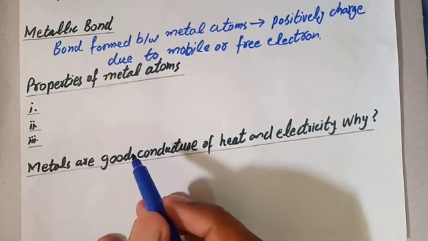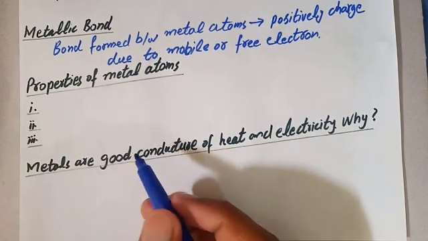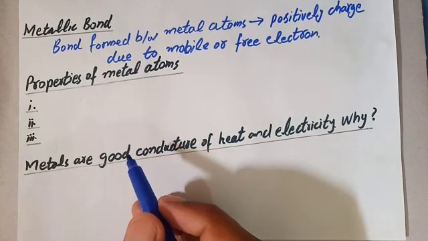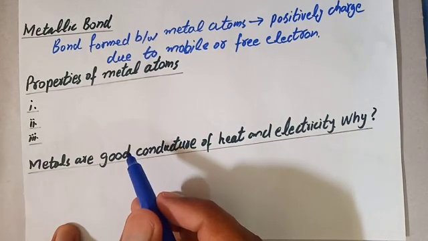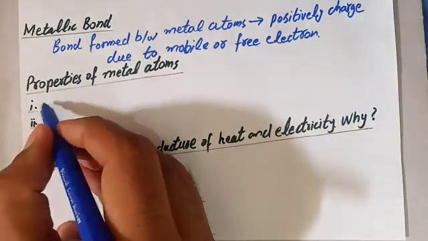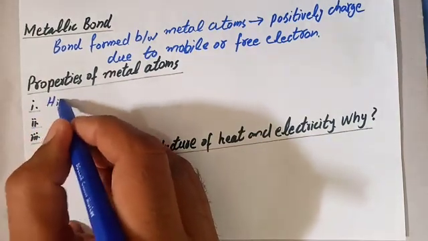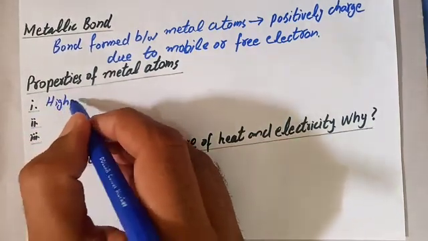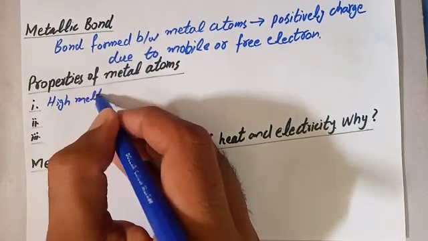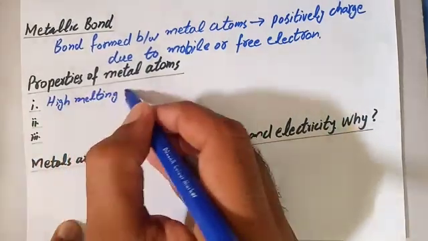So the next topic is properties of metals. What are the properties of metals? First of all, they have high melting and boiling point.